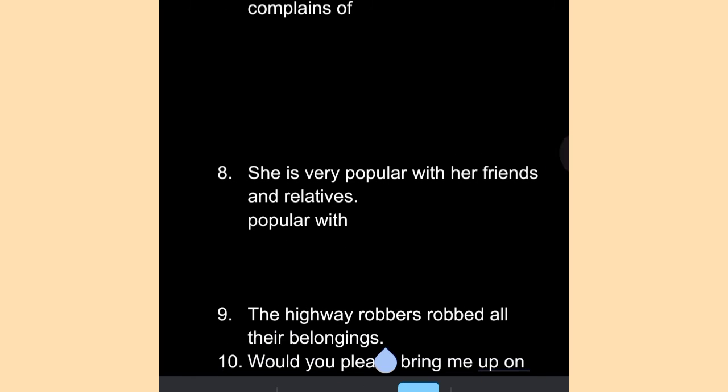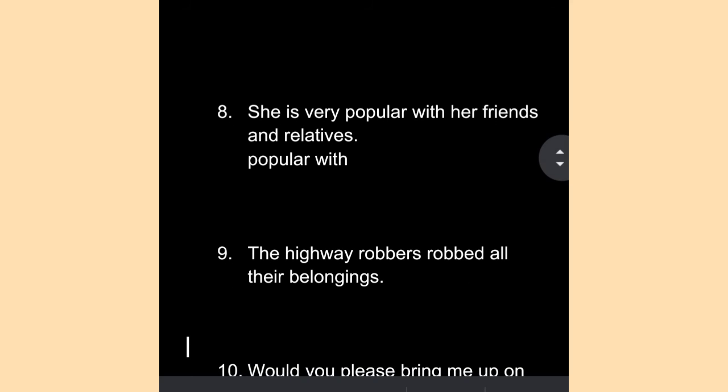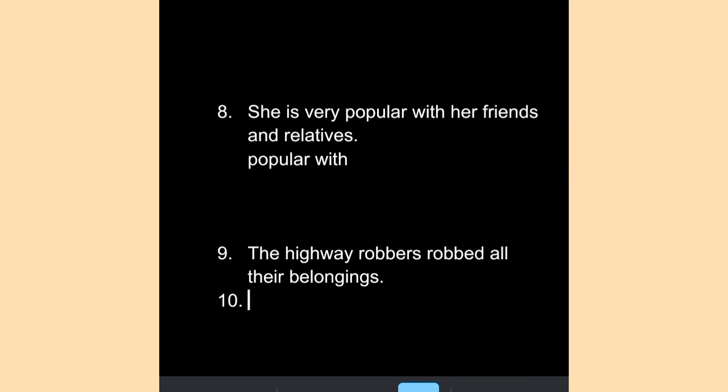Next one is, the highway robbers robbed all their belongings. Whenever we use the word rob as a verb, it must follow the preposition of. So the sentence would be, the robbers robbed them of all their belongings. Preposition of must be used. Here we have inserted one extra word as well, robbed them of their belongings.